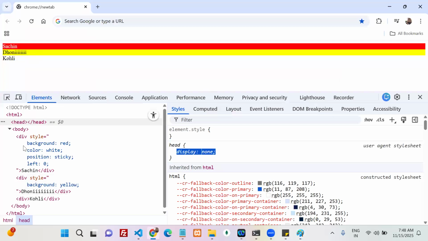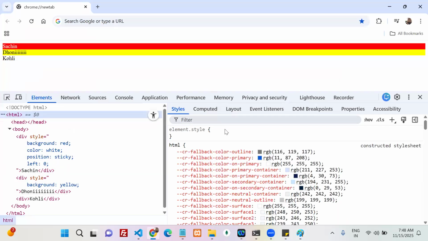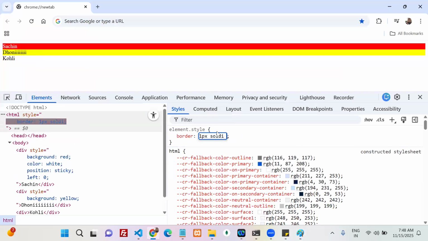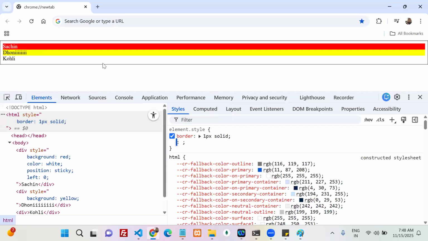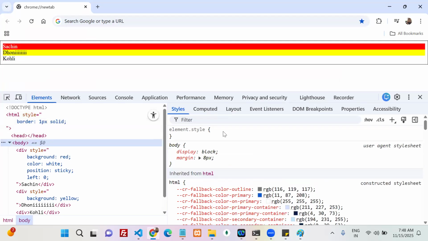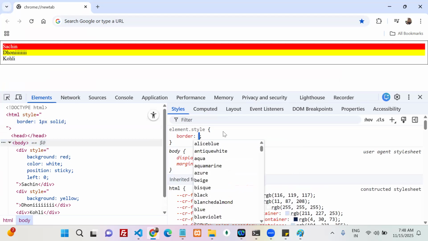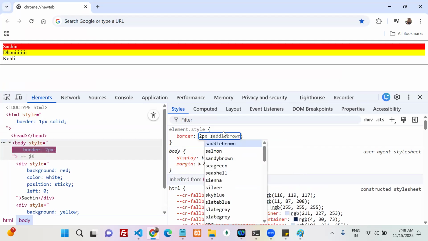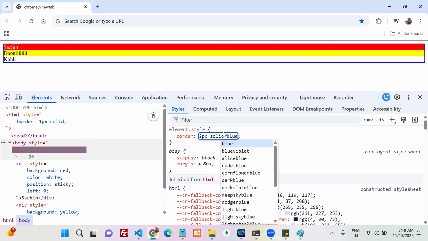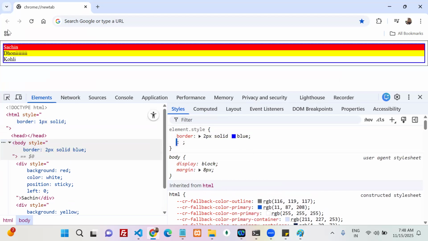See, this is my HTML. Can I give a border for my body? Now my HTML border is this one, black. My body border is blue. Okay, agreed, everyone?